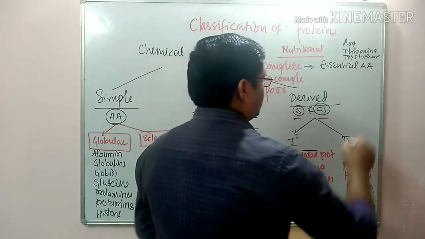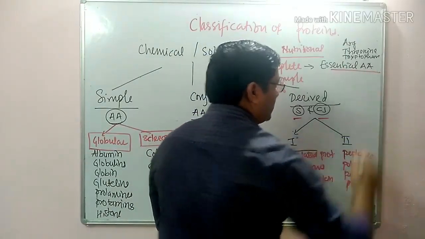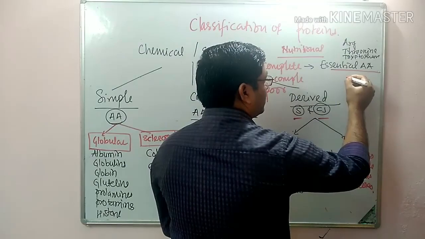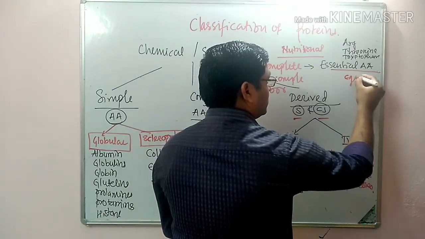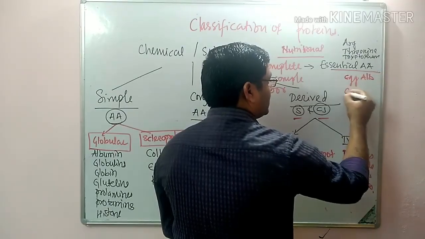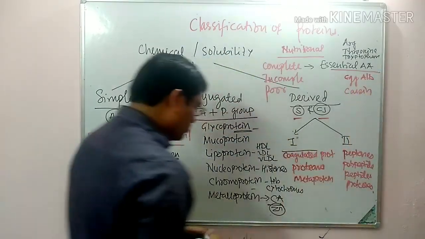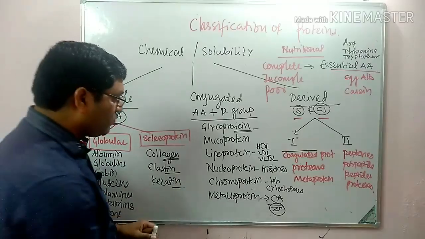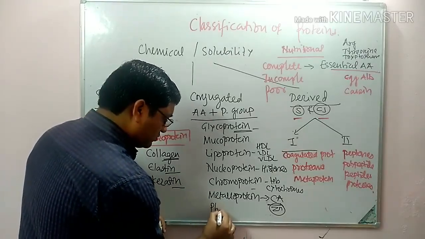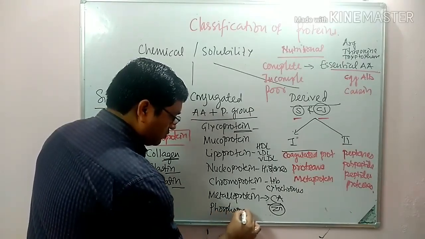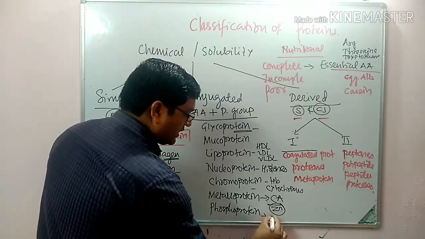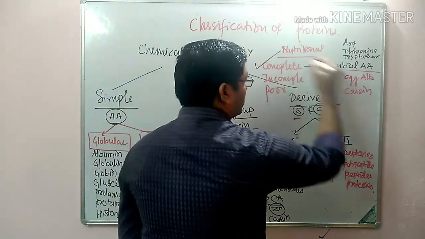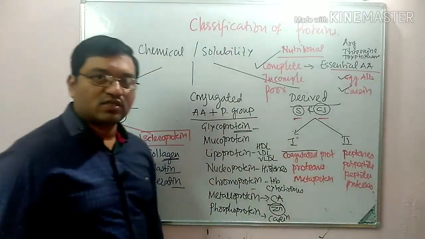Example: they contain all amino acids as per body requirement, as in egg albumin and milk casein. Milk casein also belongs to phosphoproteins. We forgot one protein, that is phosphoproteins. Casein, milk casein, is a phosphoprotein. So it is a complete protein.